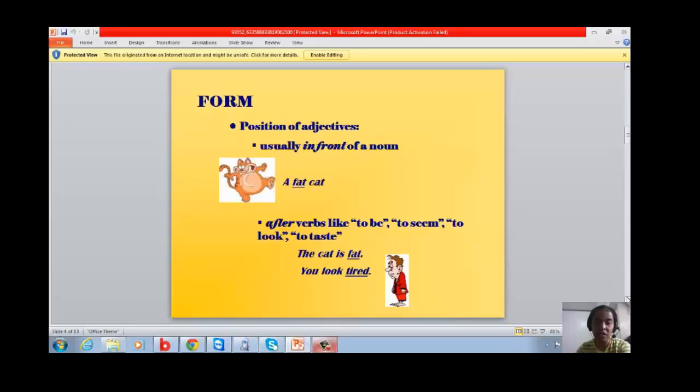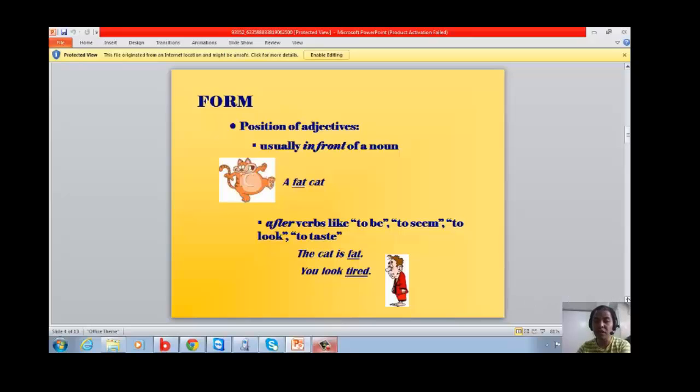Positions of adjective. Usually it is in the front, just like this example, a fat cat. Now where do you think is the adjective? It is fat, and it describes a noun, cat. It can also come after verbs like to be, to seem, to look, to taste, just like this example, the cat is fat, you look tired, and these two are the adjectives, fat and tired. Okay, and it describes again the cat, and it describes again the pronoun you.